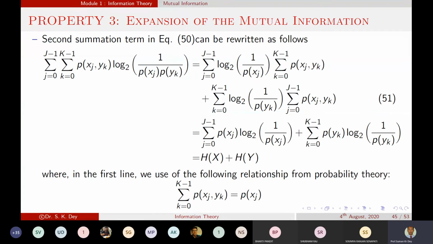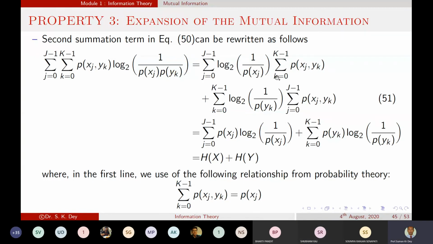Can we write this? Yes, sir, got it. So what are we doing? This term is expanded into this term and this term, and this term is put over there and here. Is that clear? Yes, sir.